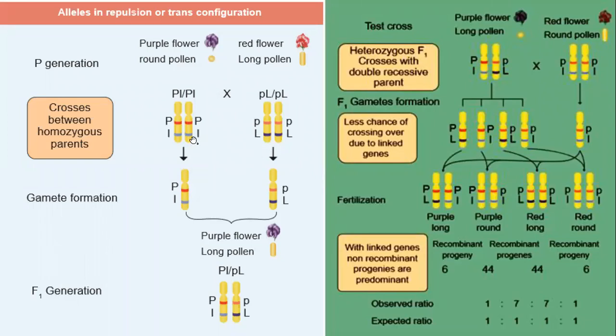So at the time of gametic formation we are getting a single one. So in the F1 generation, this one capital P and small l, and then small p capital L.